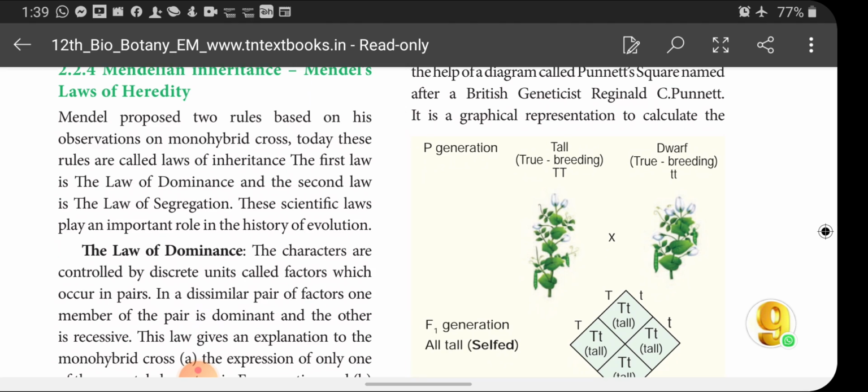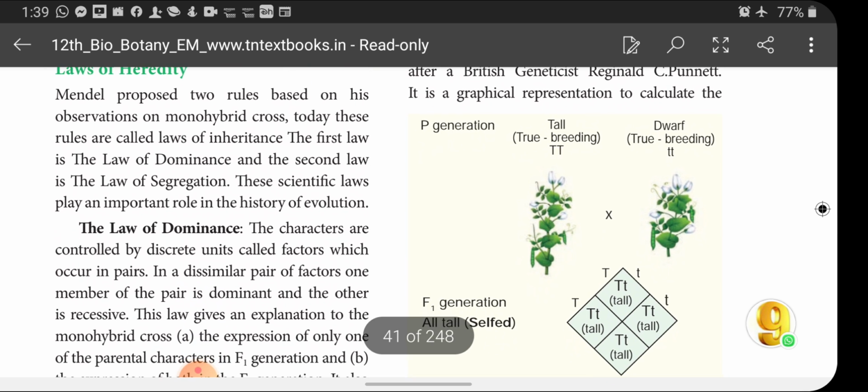Base observation on monohybrid. Today these rules are called laws of inheritance. The first law is the law of dominance and the second law is the law of segregation. These are the two laws implemented by Mendel's law of heredity. These scientific laws play an important role in the history of evolution.